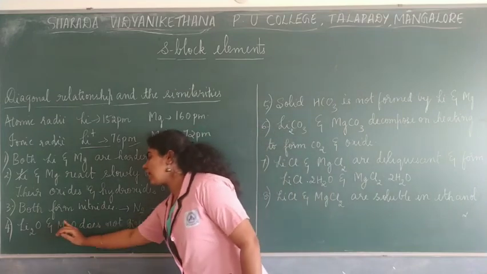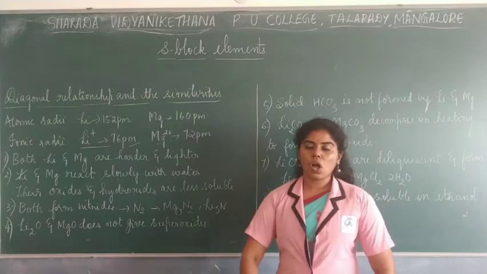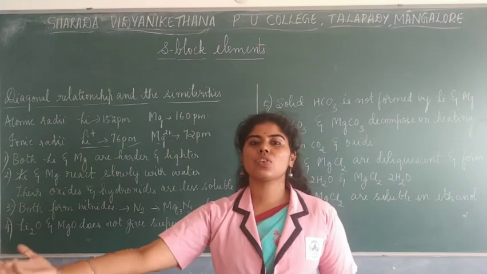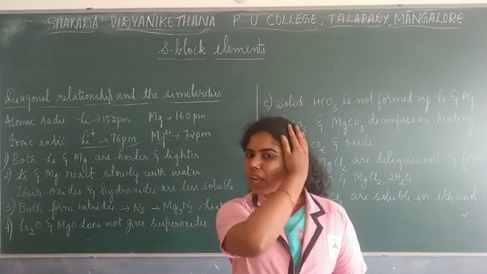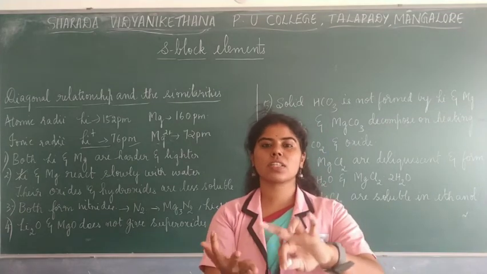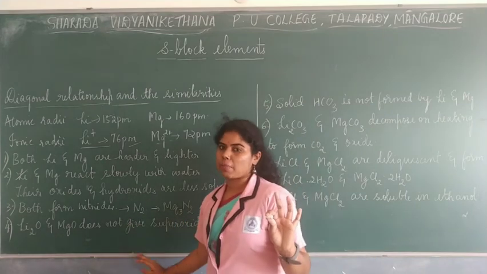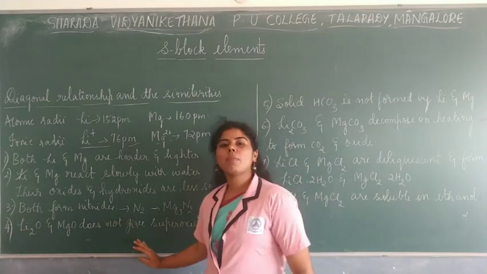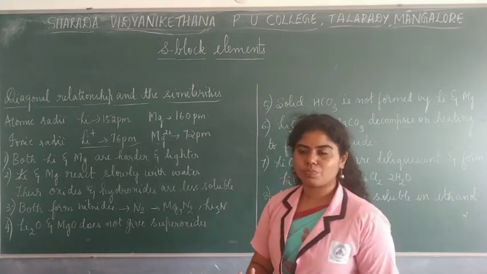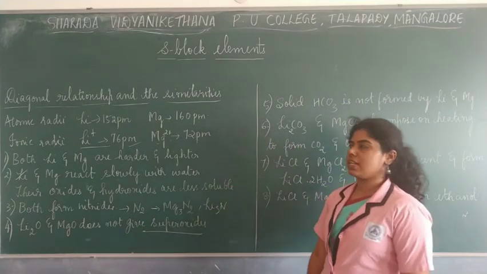And the fourth one: lithium and magnesium do not give their superoxides. They could only form their oxides. They never attained the stable state, that is superoxides. They may form some amount of peroxide. So first comes oxide, then comes peroxide, then comes superoxide. Superoxides were not possible for lithium and magnesium. Instead, they could only form oxides. Maybe there is some amount of peroxide too, but superoxides were not possible for both of these elements.